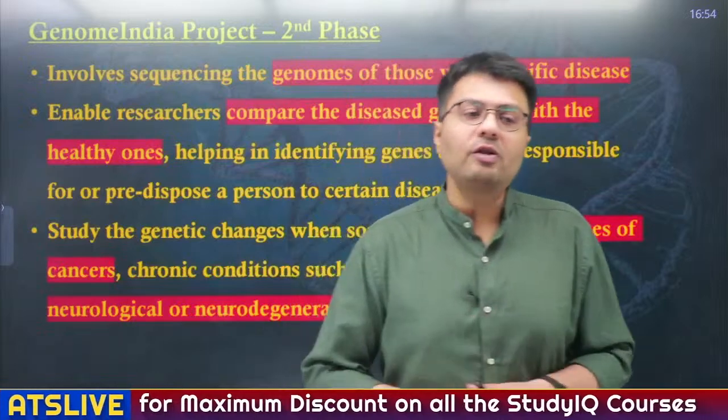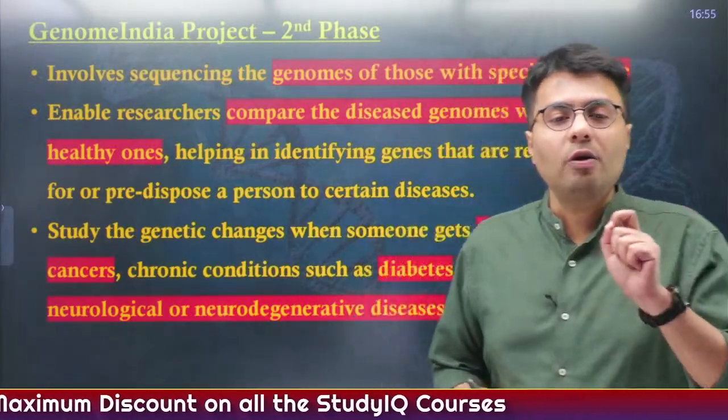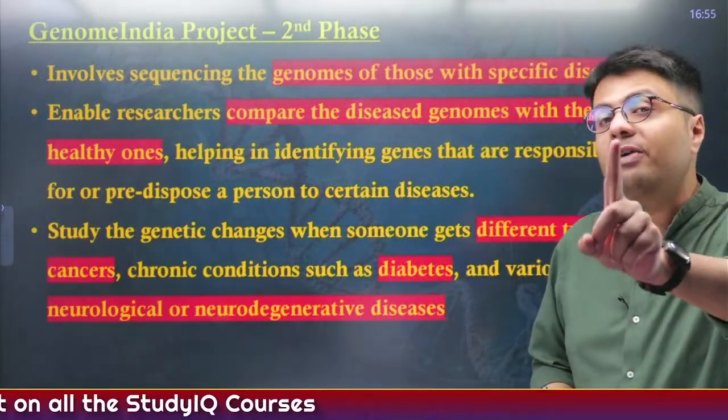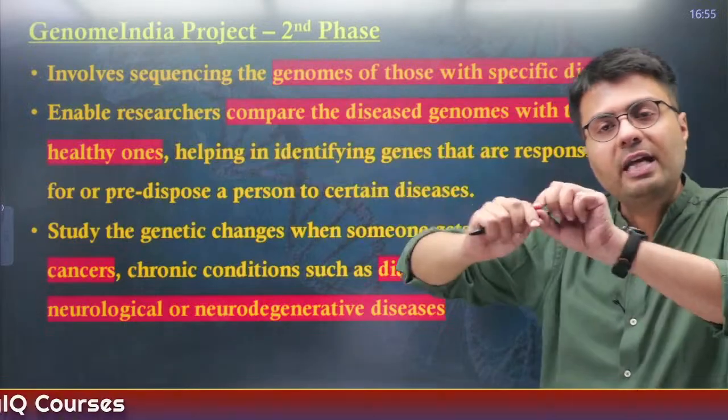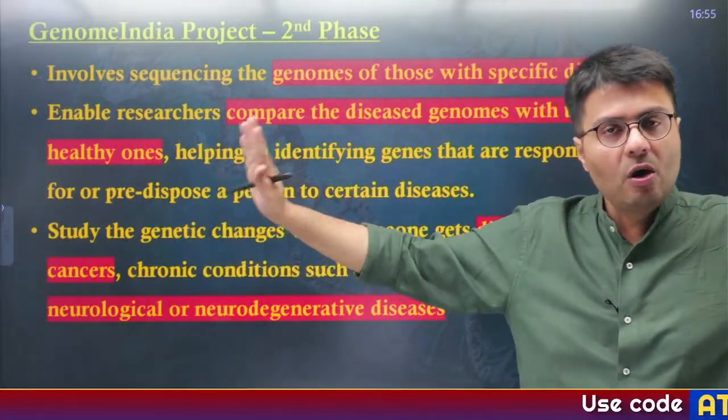Now, the second phase of this project will involve sequencing of genomes of those people who have specific diseases. Earlier were 10,000 general people representing India's population.